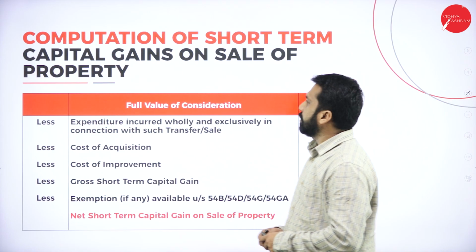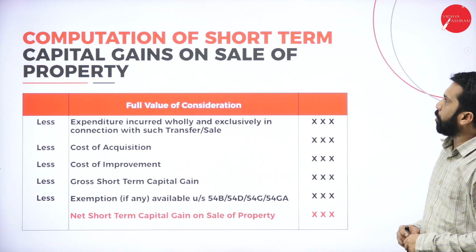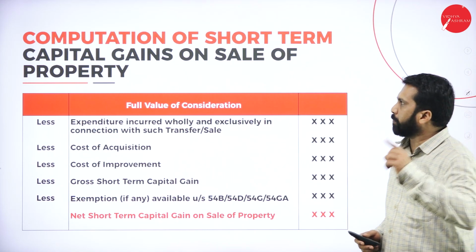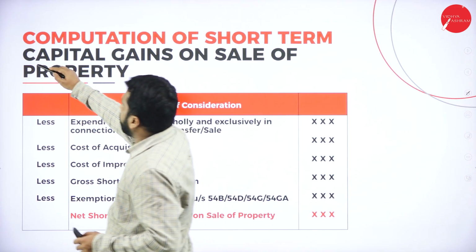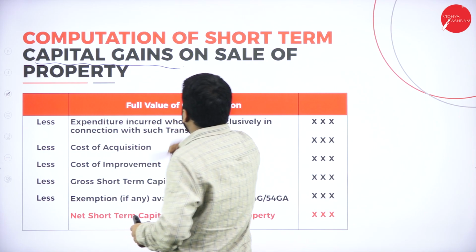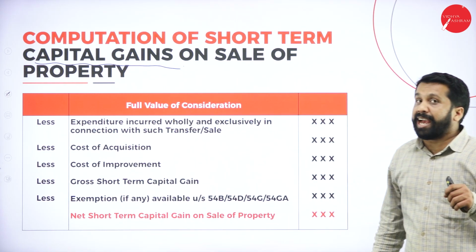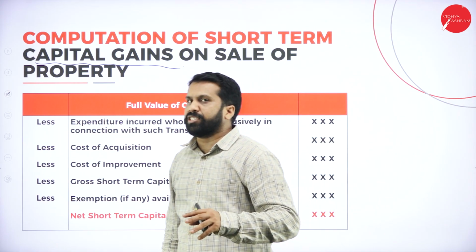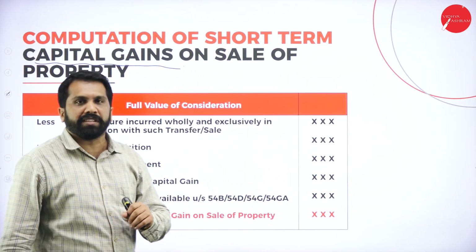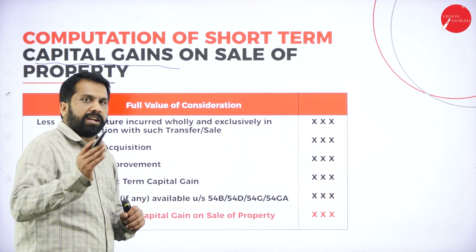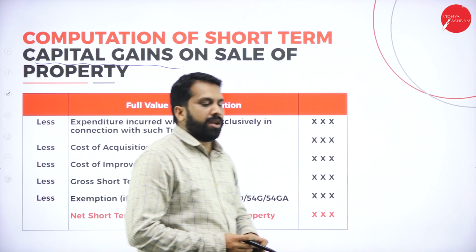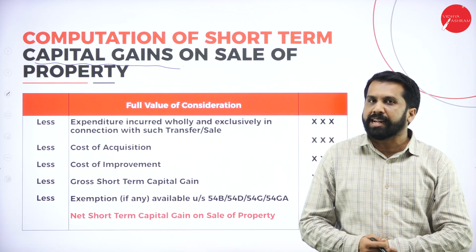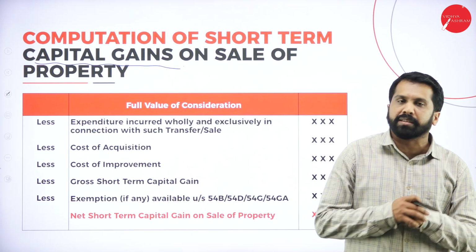Clear? Yes. We're done with that, and the next topic will be what? We're done with depreciation, and the next topic we are doing is capital gain. So which topic are we doing now? Capital gain. Before I go to the topic called capital gain, just understand how to go with capital gain. There are two types of capital gains. One is called long-term capital gain, and one more we call short-term capital gain.